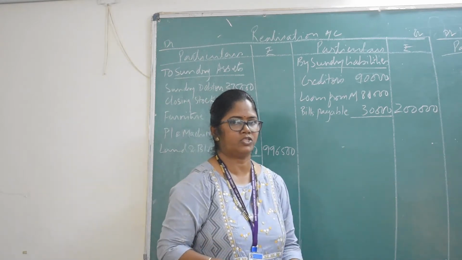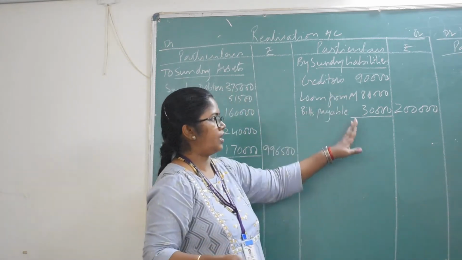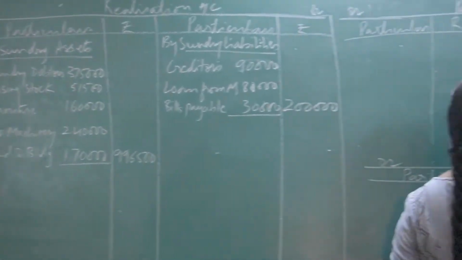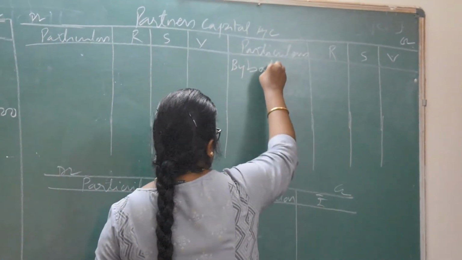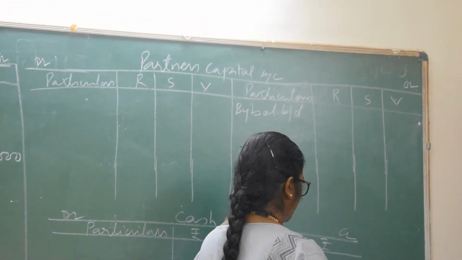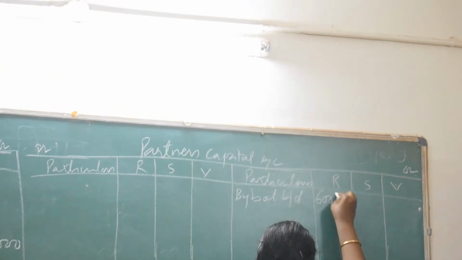Now from your old balance sheet, after transferring all the liabilities, capital will come on the credit side by balance brought down, and capital is 6 lakhs, 4 lakhs and 1,90,000.